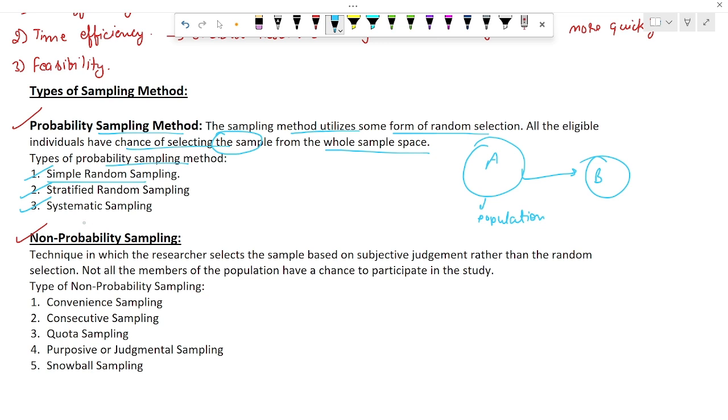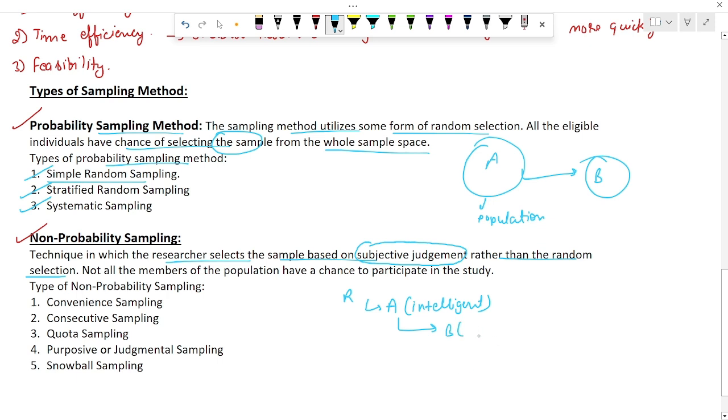Another is non-probability sampling. In this sampling type, the researcher selects a sample based on subjective judgment, rather than random selection. For example, let's say you have a class. A researcher selects a student who is intelligent and asks this student to select another student who is also intelligent.